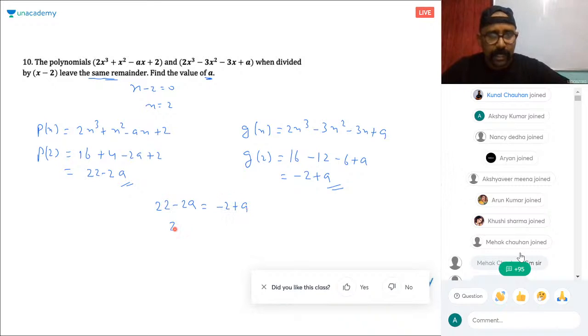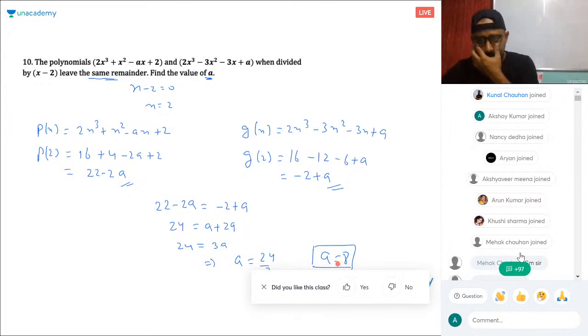So take it to one side. 24 is equal to a plus 2a. So you got 3a as 24, which implies a is 24 by 3. That means a is 8. Got it? Okay, chalo.